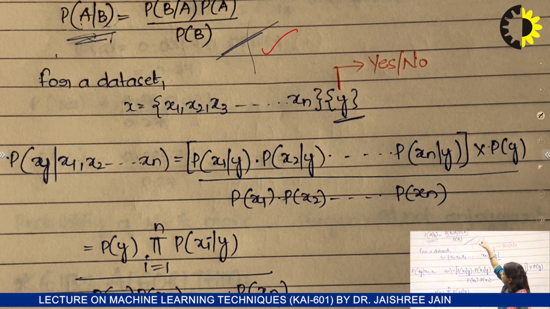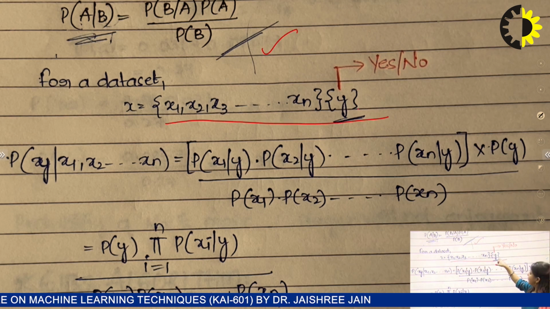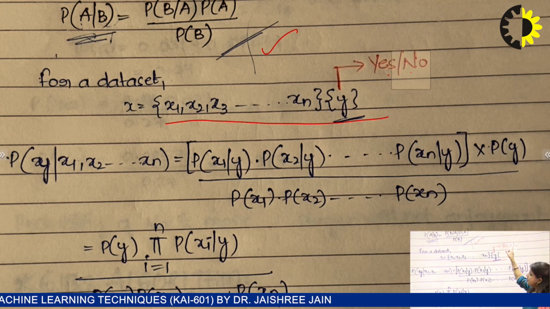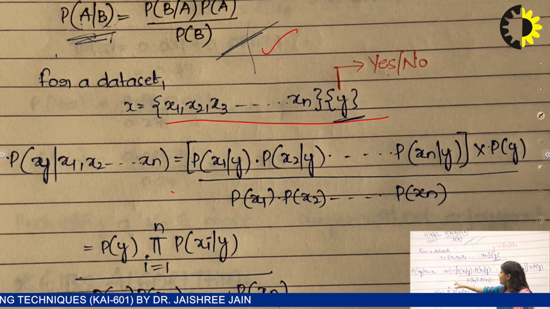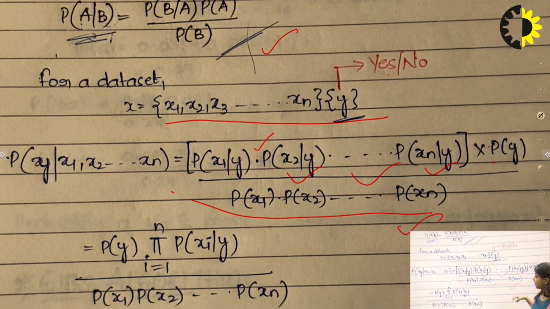This is the Bayes theorem, and from a data set we have multiple attributes. This is the probability of yes or no, positive or negative. So we just apply the Bayesian theorem here. We apply P(x1 given y), P(x2 given y), and multiply all of them with P(y), that is the class, positive or negative, and divide by P(x1, x2, up to xn).